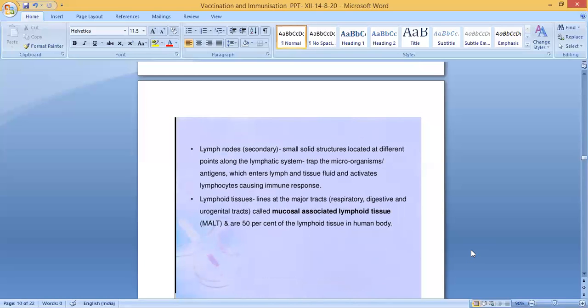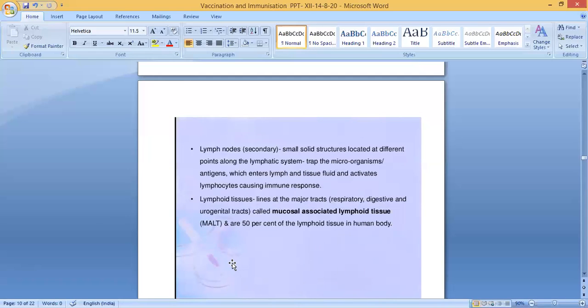Then what is the function of the lymph nodes? It is a secondary lymphoid organ. Lymph nodes are small solid structures located at different points along the lymphatic system. They trap the microorganisms or antigens which enter lymph and tissue fluid and activate lymphocytes, causing immune response.